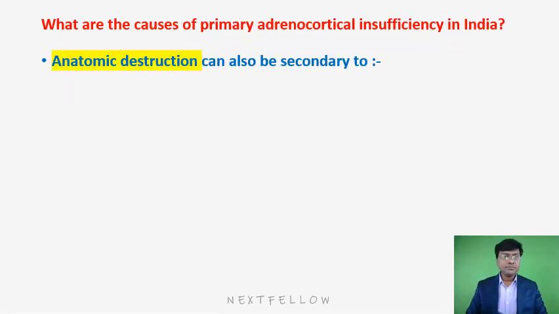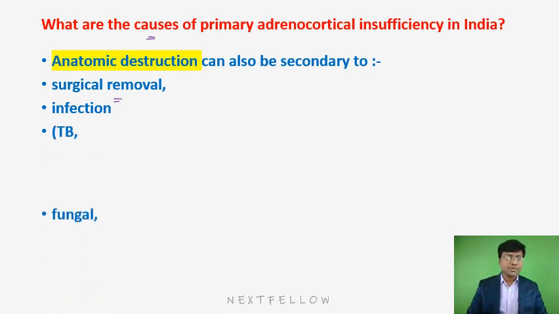Now, what are the other causes of primary adrenocortical insufficiency? Apart from tuberculosis, the next important cause will be surgical removal. What are the clinical scenarios where you will do surgical removal? For example, if there is any tumor of the adrenal gland, like in case of adrenal adenoma or bilateral adrenal hyperplasia. Once you do a surgical removal of the tumors, the individual may land up in adrenocortical insufficiency, which is called Addison's disease.